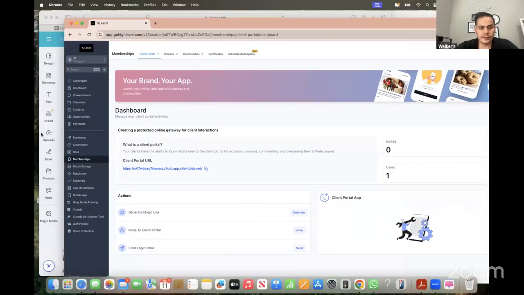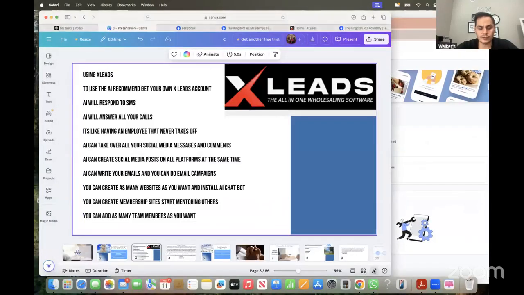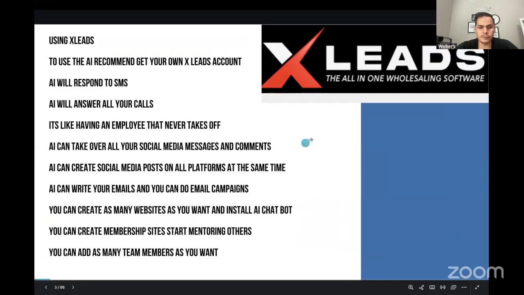So that is pretty awesome technology with what they have going on. And I think, basically like I said, you're getting like a full-time VA that never takes off, and they're answering calls, texts for you, and you can pay per usage, or you can just upgrade and do the unlimited for like 127 a month compared to paying somebody $1,000 a month that sometimes doesn't show up and they're not working full time, right?